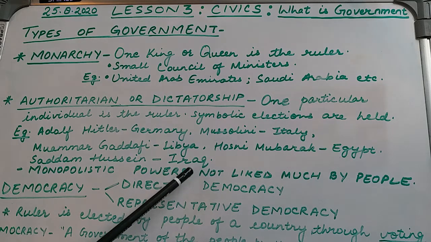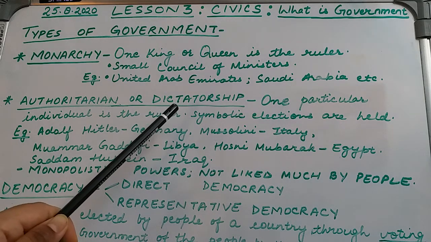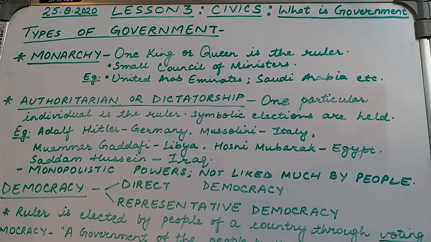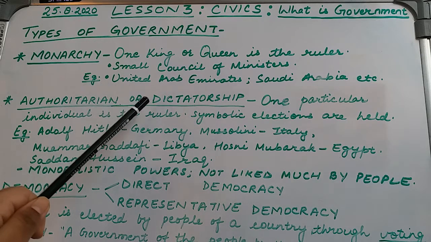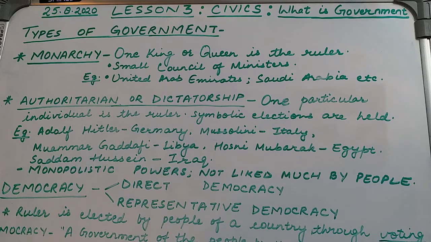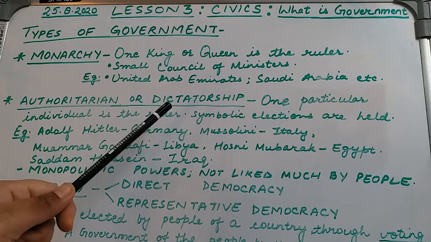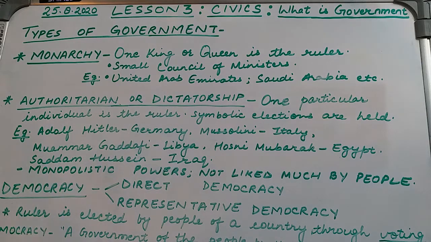People usually do not like the authoritarian or dictator much because he or she is considered very cruel. Most of the time, the authoritarian leader or the dictator is usually cruel and is not bothered about the welfare of the country's people. And that is why dictators are not liked much by the people, as world history says. So authoritarian or dictatorship government is the next type of government that we had in the list.